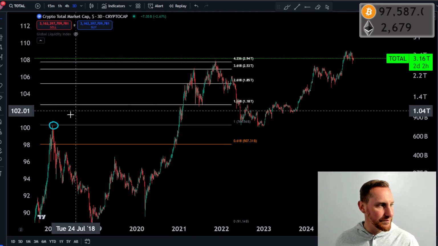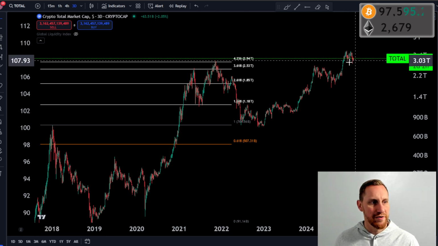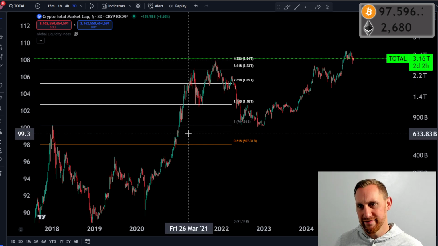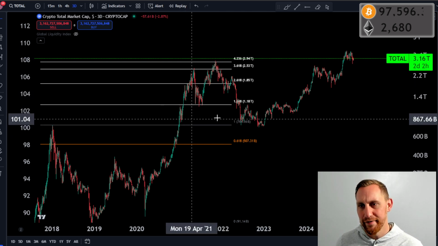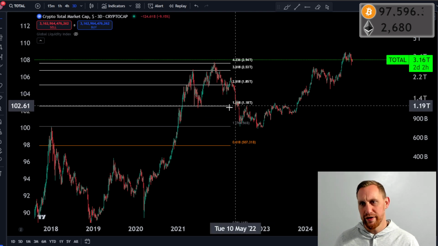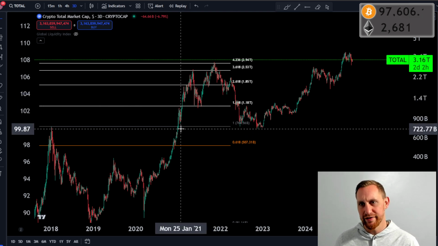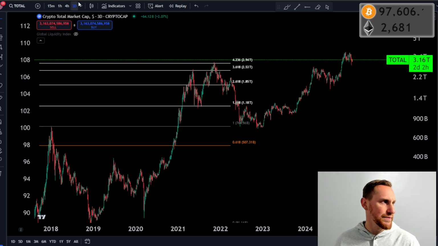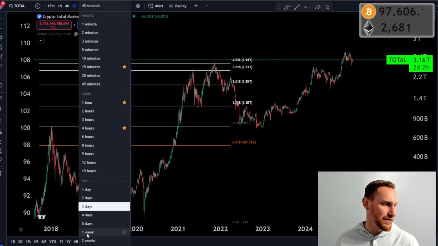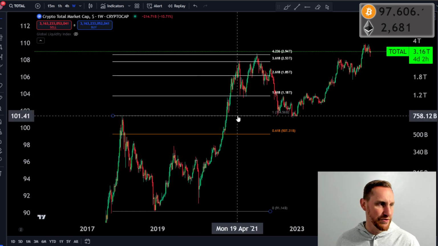Now that we have that out of the way and we can say, okay, we're sitting exactly where we were, which is the previous all-time high, right in the beginning of February, exactly where we were last cycle. What did we do next? Okay, what was the next move? Well, we can see that we did not dip below the previous all-time high on any weekly closes. All right, let me just actually turn this to the weekly. That would be a little bit better, right? So we didn't get any weekly closes back below the previous all-time high.